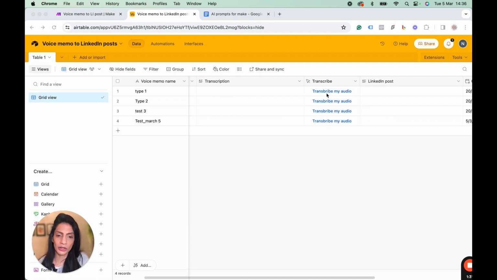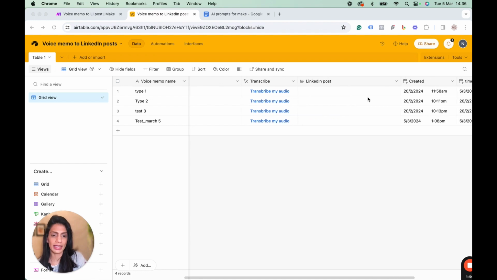This is a button column, which when I click, obviously that's not the spelling of transcribe. Hopefully you know how to spell better. But when you click that button, it should trigger the workflow in make.com. So that's the button column. And then this LinkedIn post column is where you'll see the LinkedIn post generated using AI.